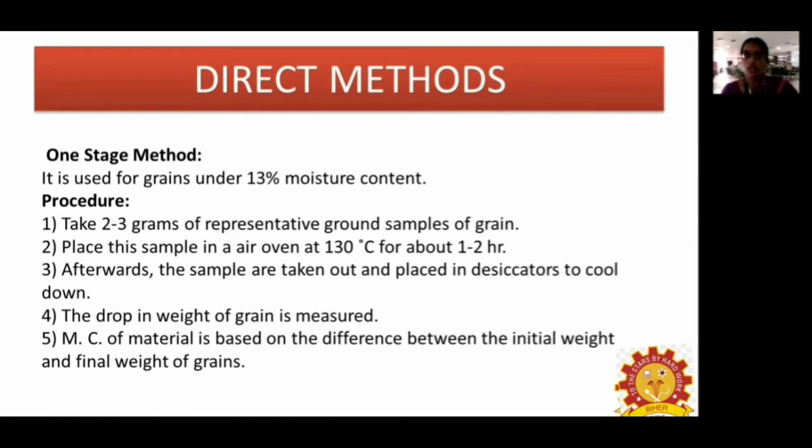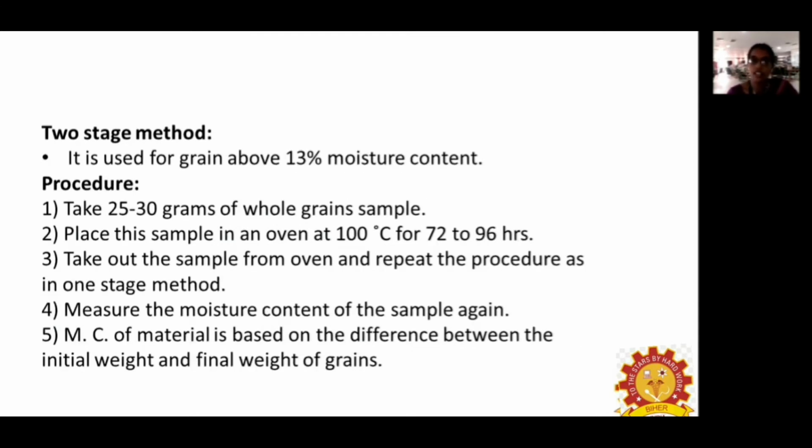The desiccator is used to prevent atmospheric moisture intervention. There is a chance that atmospheric moisture will enter into the product, or the product will absorb the moisture. Then we let it cool down, and the drop in weight is noted, and the moisture content, MC, of the material is obtained based on the difference between the initial and the final weight.